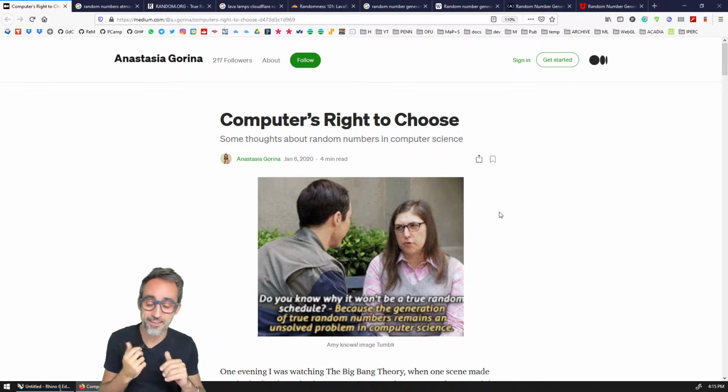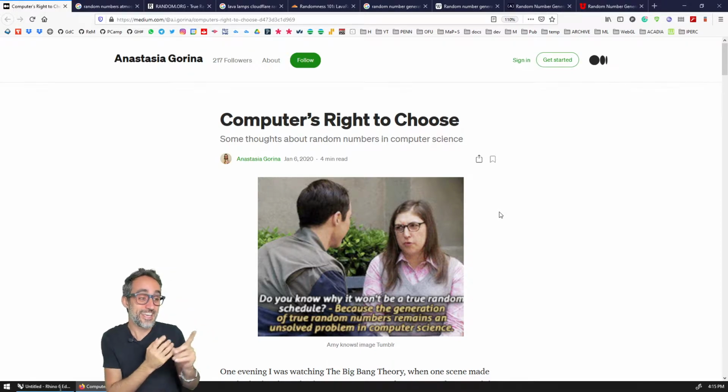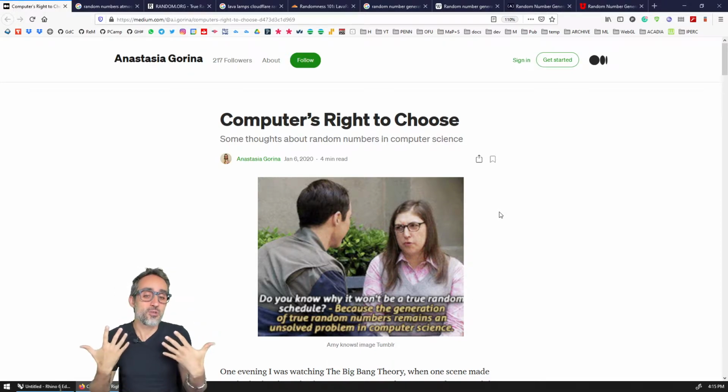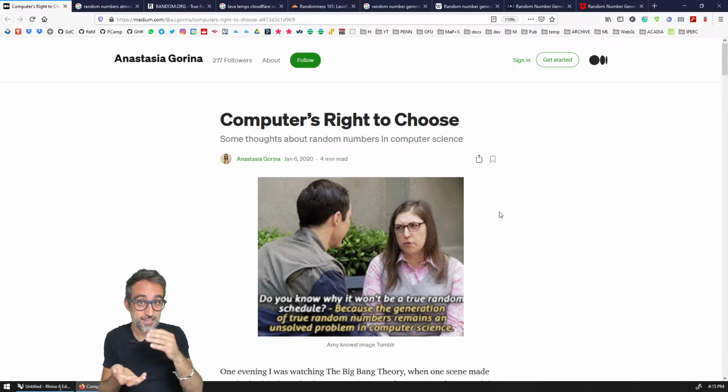It's very nerdy. And it turns out that it is true, as the meme says, that true, real random number generation using computers is a problem that still remains unsolved as of today. Computers cannot really, for real, generate random numbers. And why is that the case? Well, think about it very conceptually.